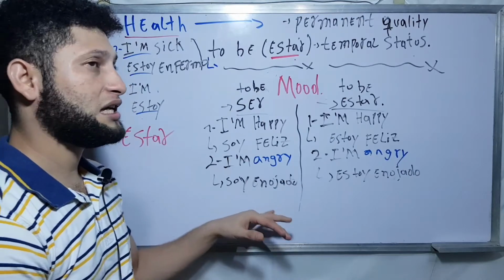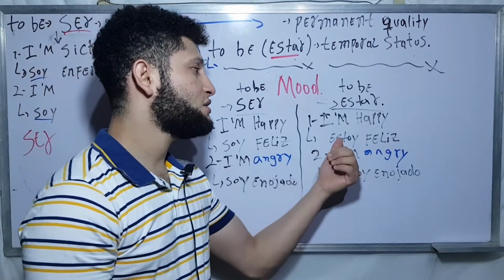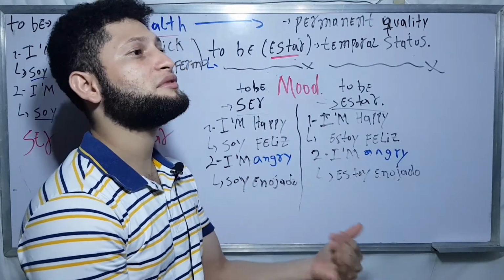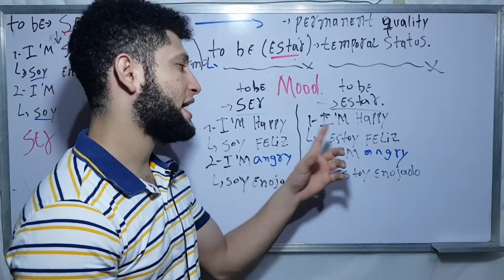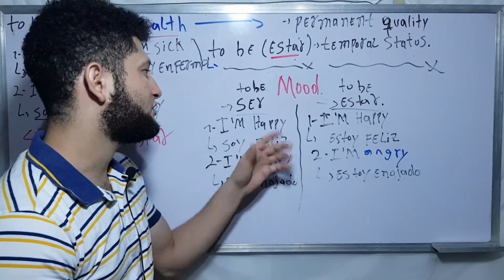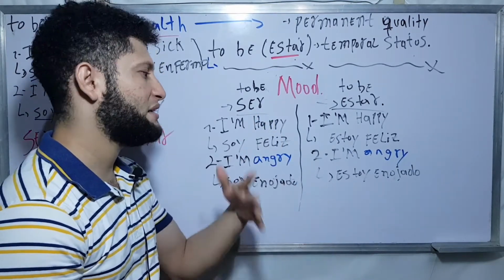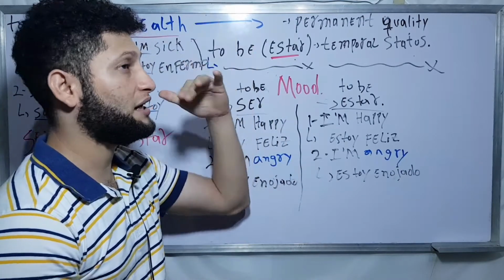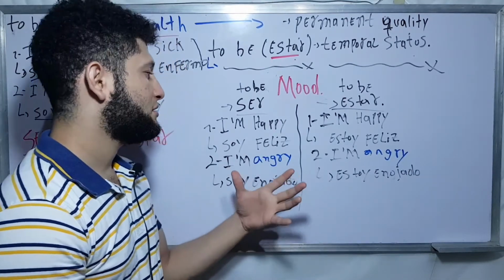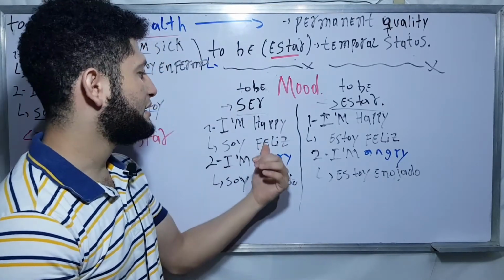In this case, if someone gave you a present, you are happy with the verb estar. I'm happy, estoy feliz. I'm happy now because I received a present. That's why I'm happy with the verb estar. But with the verb ser, it doesn't depend on the situation that happened. If I am happy, it is like if I am tall, I'm tall. It doesn't matter what happens. Because I'm tall, my stature doesn't depend on the situation.